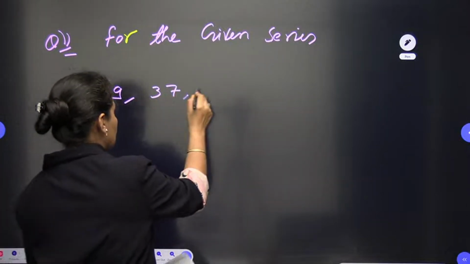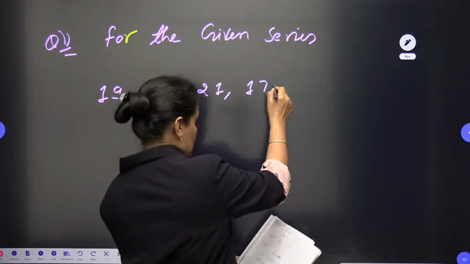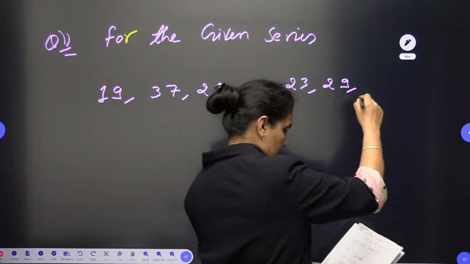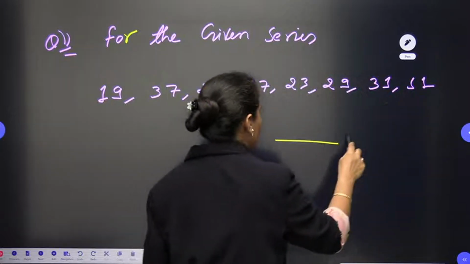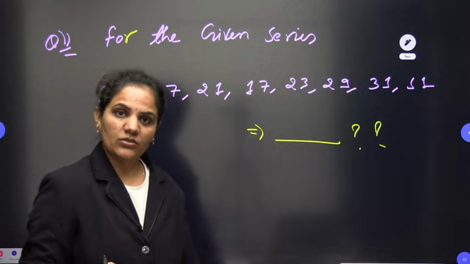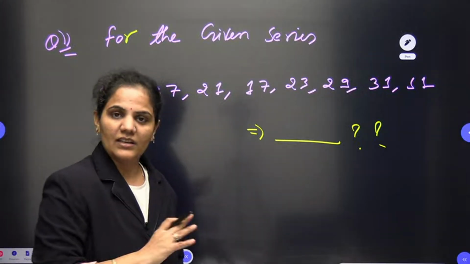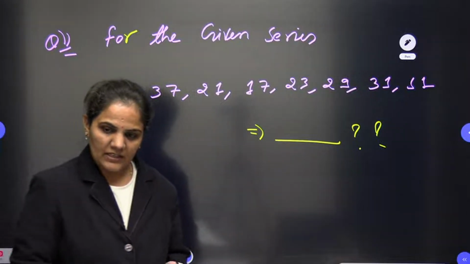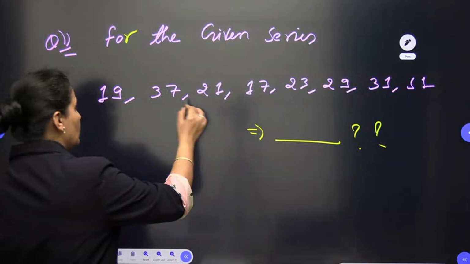19, 37, 21, 17, 23, 29, 31 and 11. We need to find out the odd one. So very simply we can approach this question. We already discussed one more question based on the series, and here also one more question we are having. So there are two questions from the series concept. So let's see. Very easily we can approach, dear students, what it is.